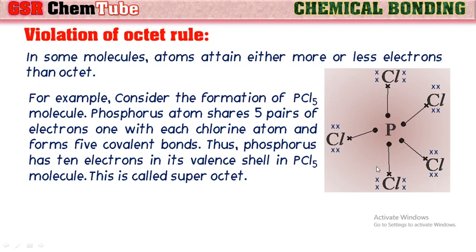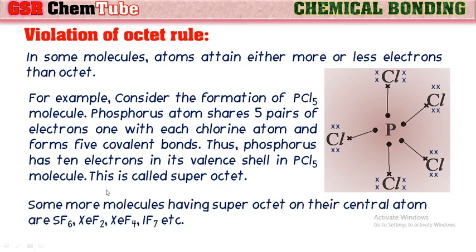So it is getting more than 8 electrons in its valence shell after the covalent bonds formation. This is called superoctet. You can observe here clearly phosphorus atom has 5 valence electrons. So it is forming 5 covalent bonds with the 5 chlorine atoms by sharing 1 pair of electrons with each. And thus phosphorus is getting 10 valence electrons. This is more than octet. This is called superoctet.